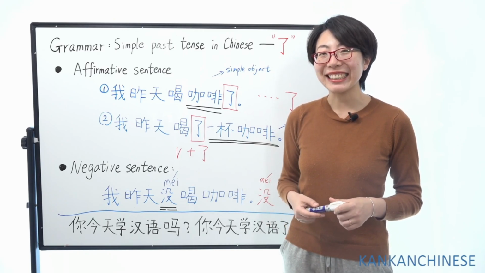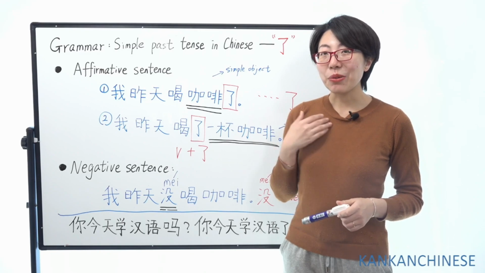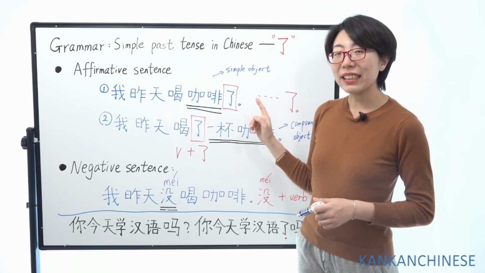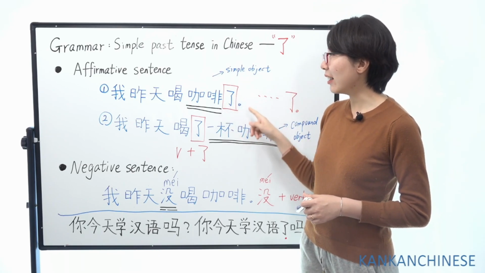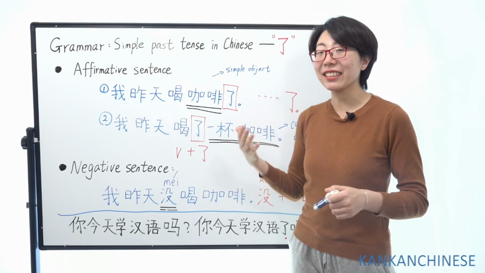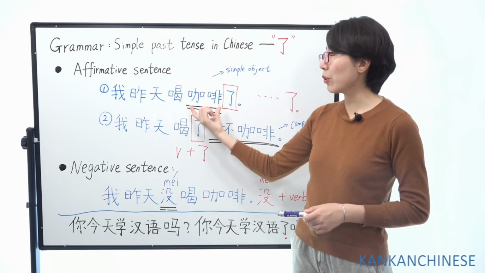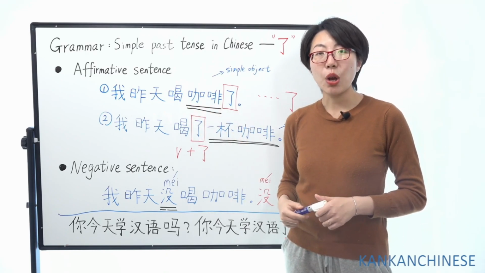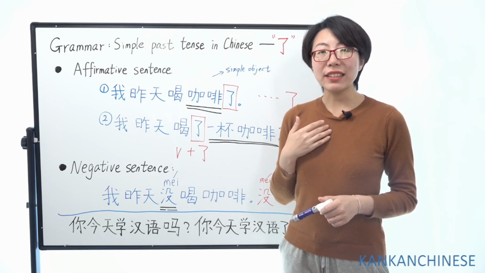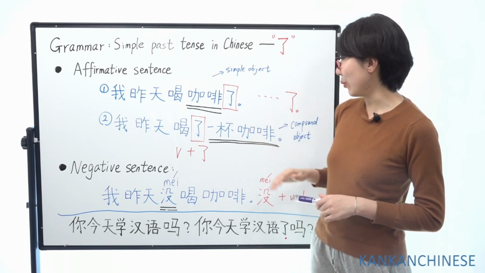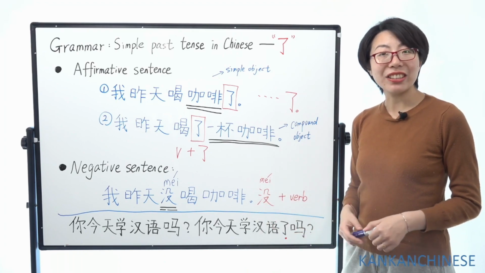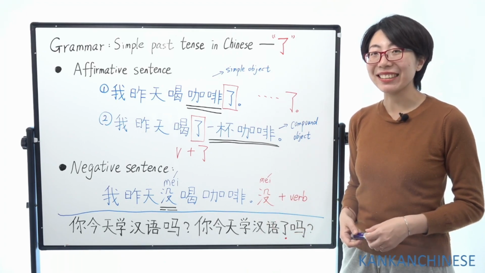How to answer that? Yes, 我今天学汉语了。So 学汉语了, I learned Chinese. I studied Chinese. And Chinese is quite simple, so 了 is at the end. 我今天没学汉语。Now we put 没 before the verb to negate. I didn't learn Chinese today.